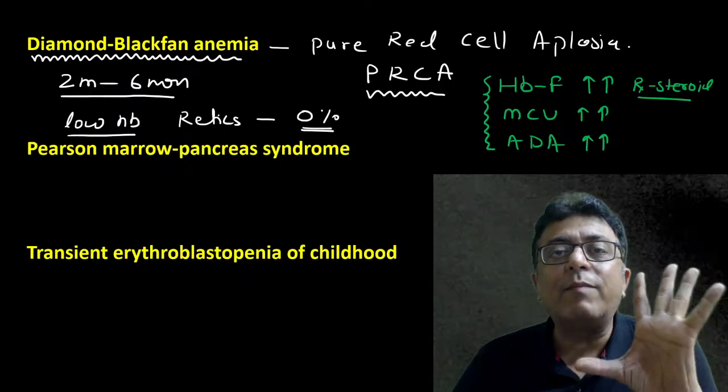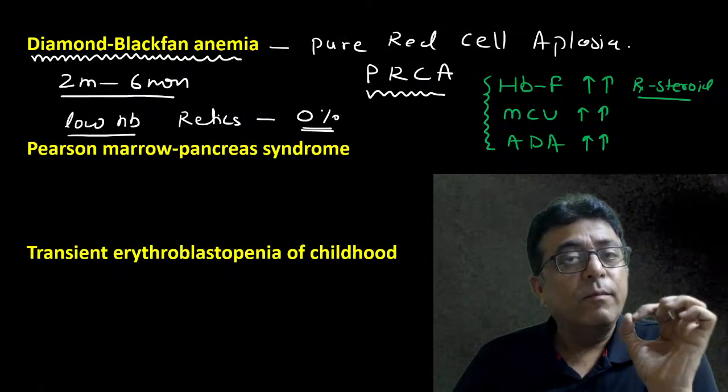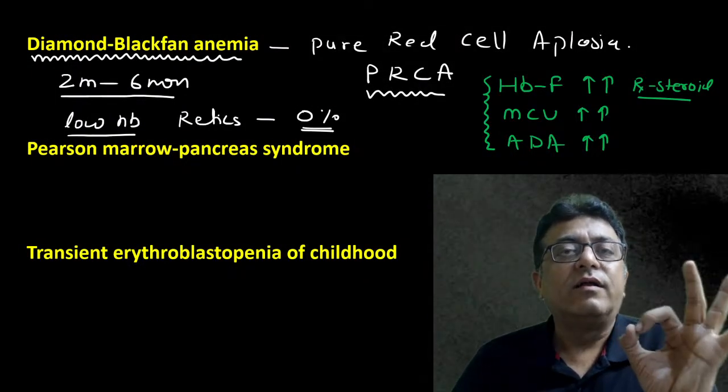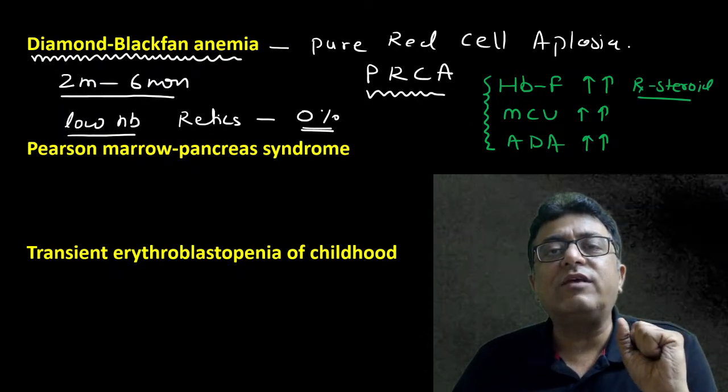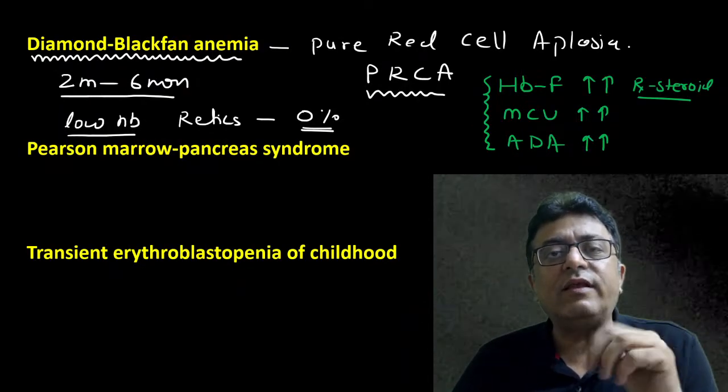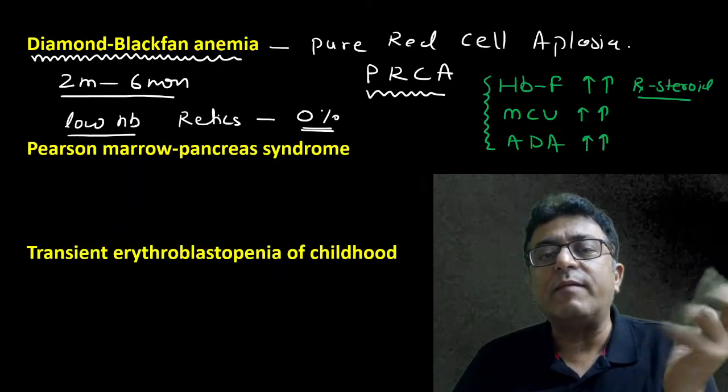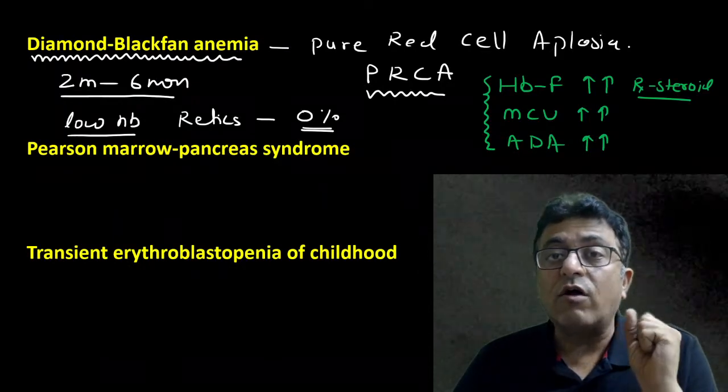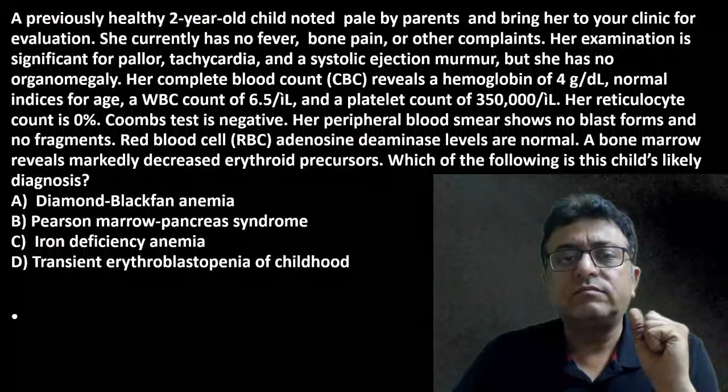So Diamond-Blackfan anemia is classically pure red cell aplasia. Hemoglobin low, retic 0, F increase, MCV increase, ADA increase. Treatment is steroid. It's congenital. So come to the question.